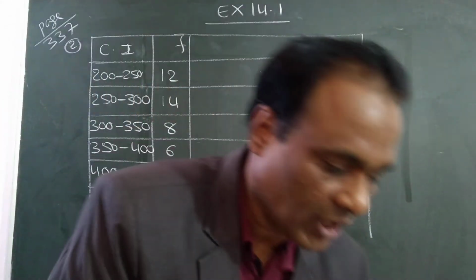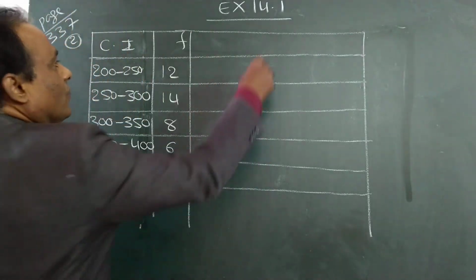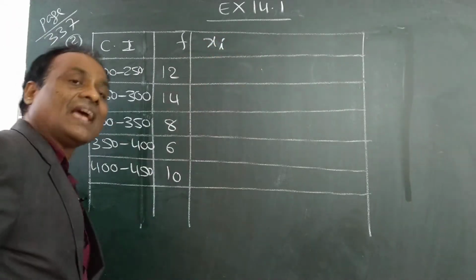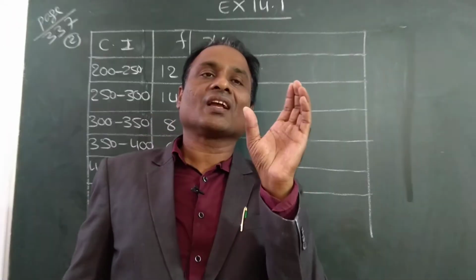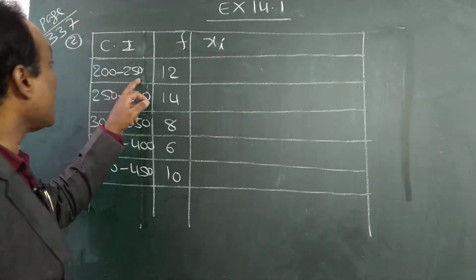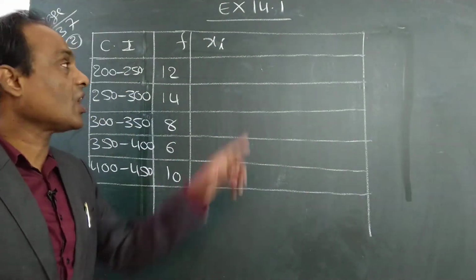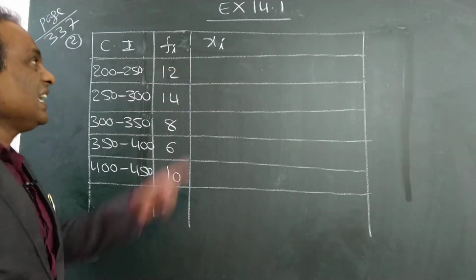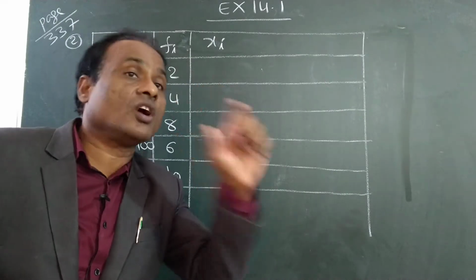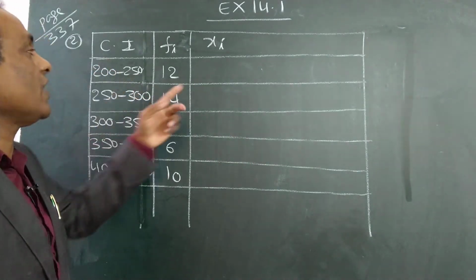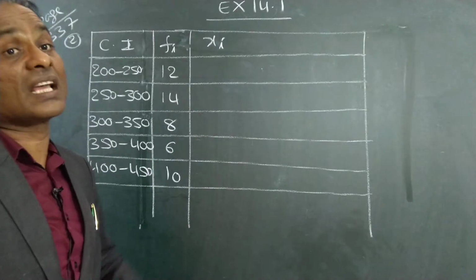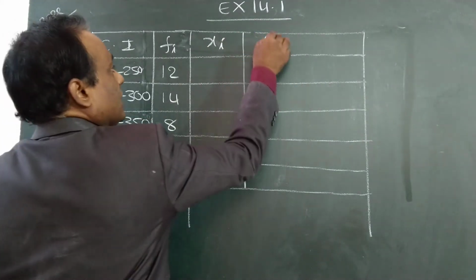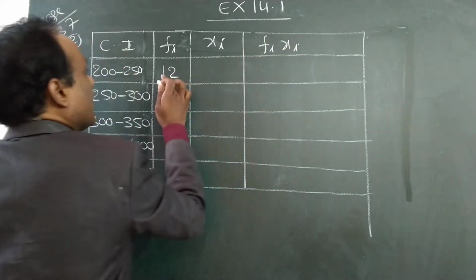Now, see here. First we find xi. Xi means the mid value of the class. It is also called class mark. We represent frequency by fi. So this is the class; what is the mid value? We write it here, that is also called class marks. And after writing the xi, we write fi into xi. We multiply this and this.